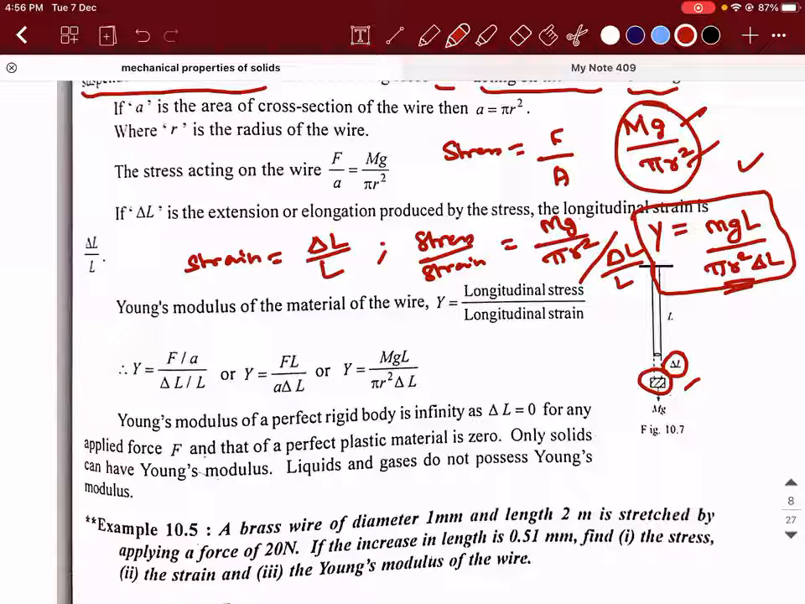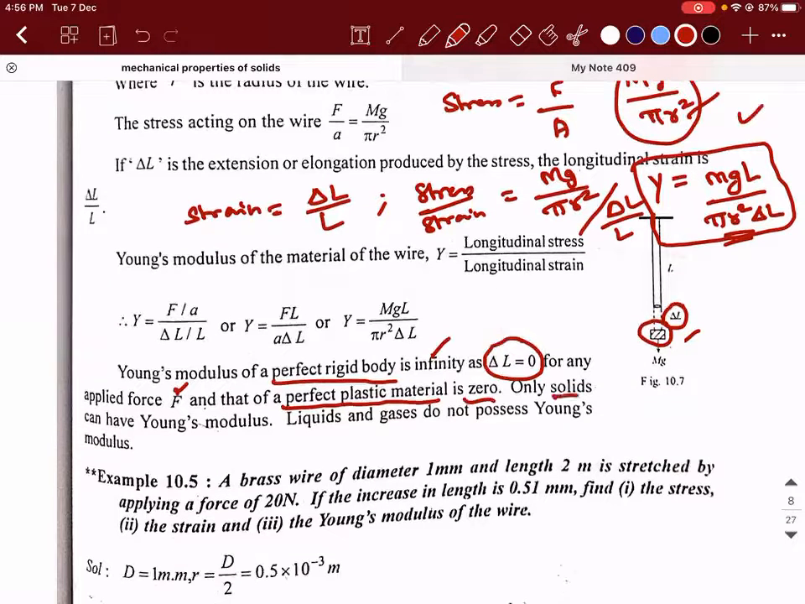If you have to define the Young's modulus for a perfectly rigid body, which is obviously not going to exist, it is infinity, or I can say it is not defined also. Infinity as delta L is 0. There will be no change in length for a perfectly rigid body. And if you calculate the Young's modulus for a perfectly plastic material, that will be 0.